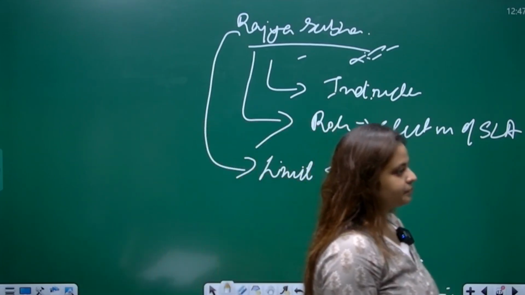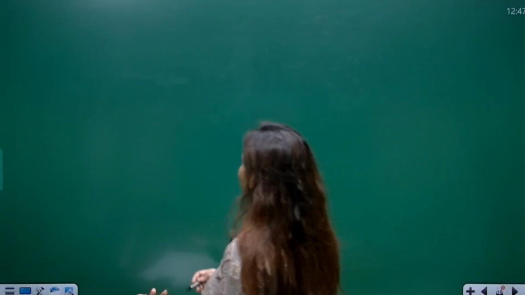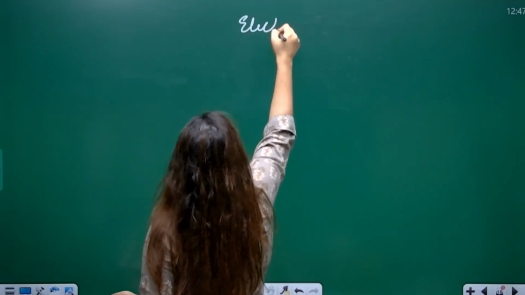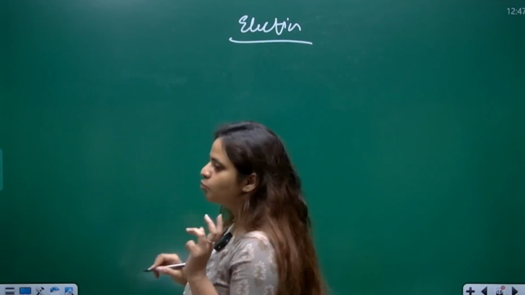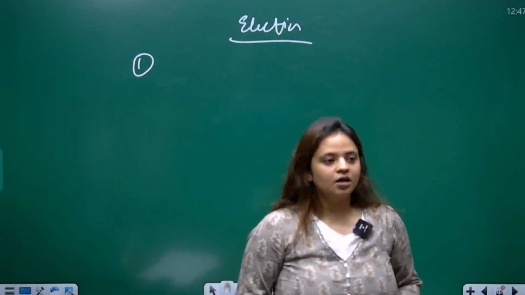Now, when I talk about the methods of election, we have two criteria on the basis of which we can elect members.